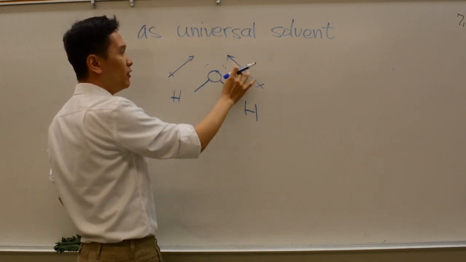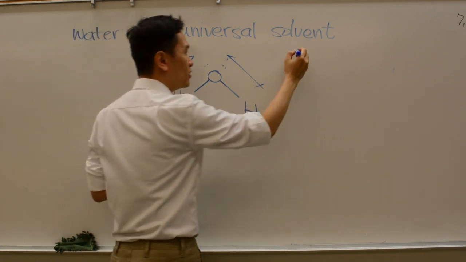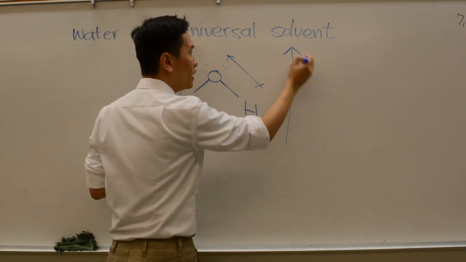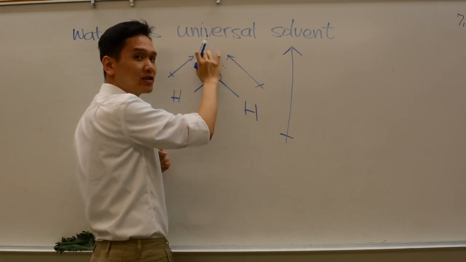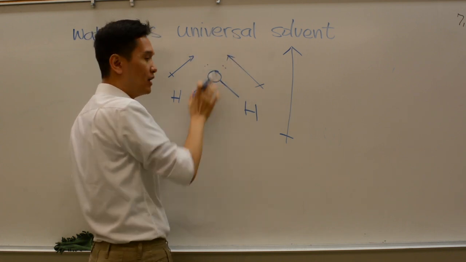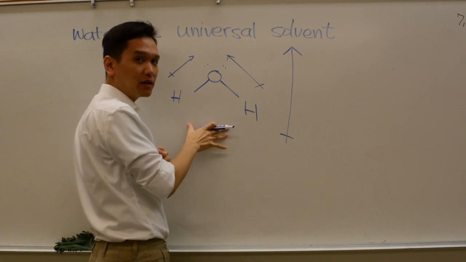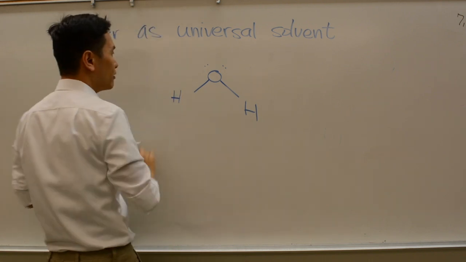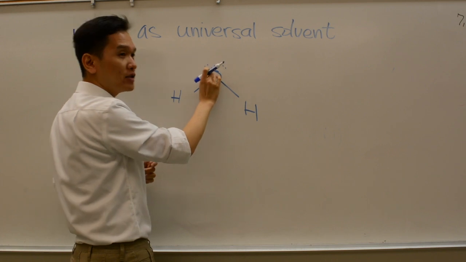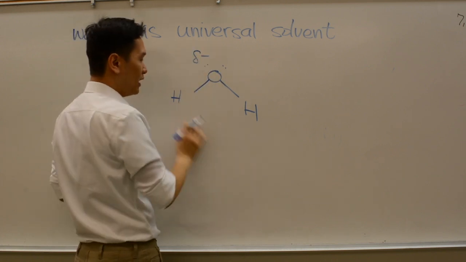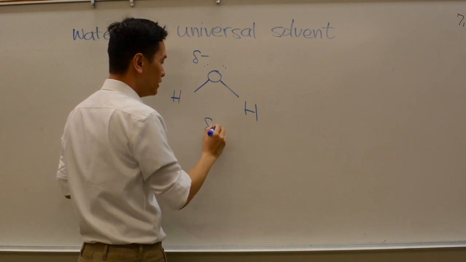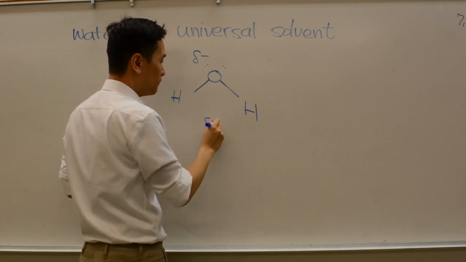So if you add these two dipoles together, the overall dipole moment of this molecule is that the electron density is high on the top near oxygen and low in the bottom near hydrogens. We can say that the oxygen side is partially negative and the hydrogen side is partially positive.